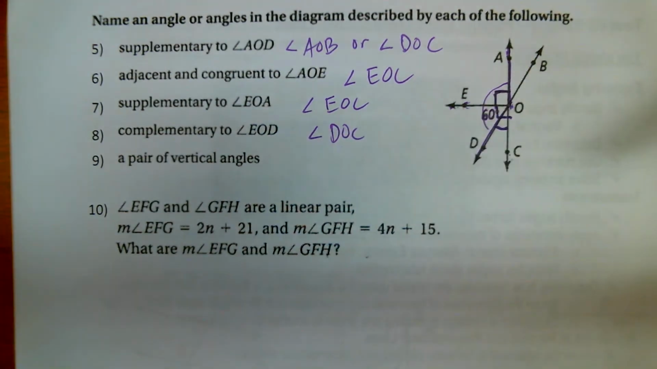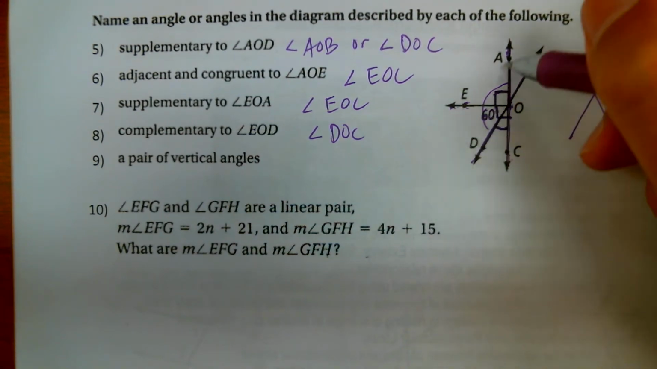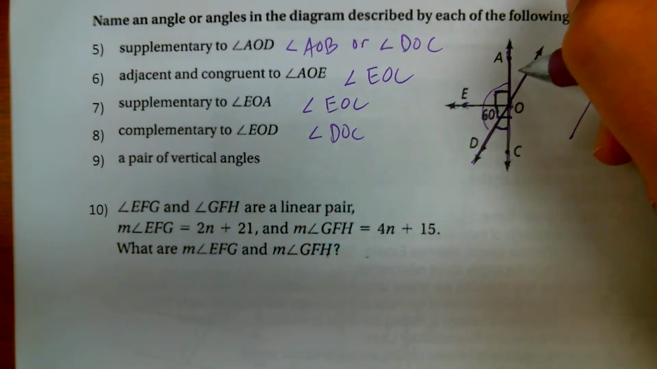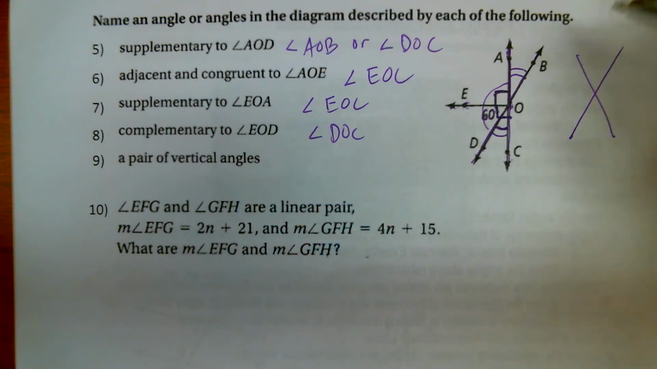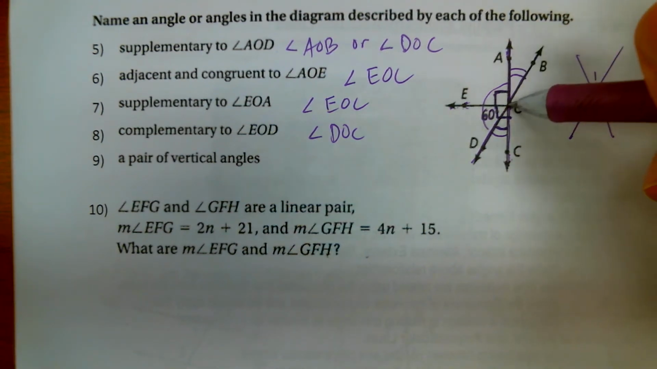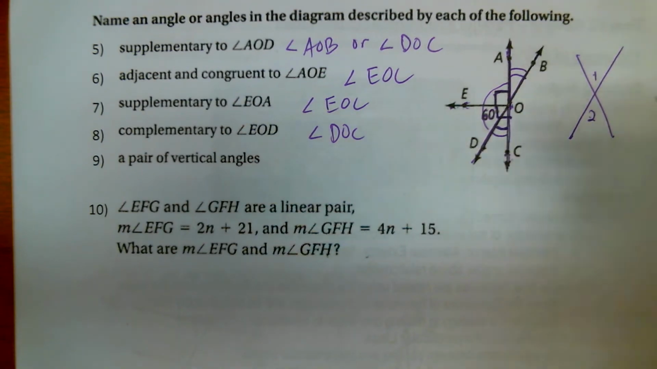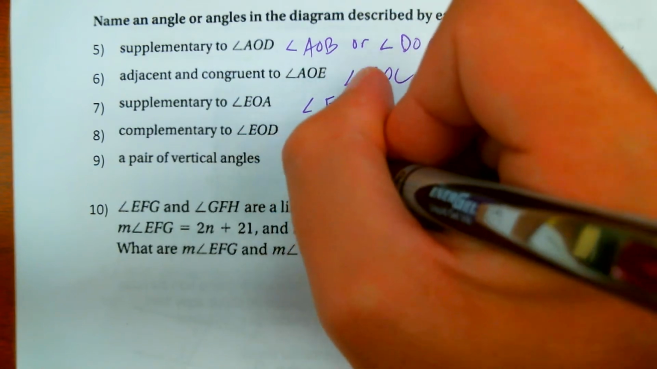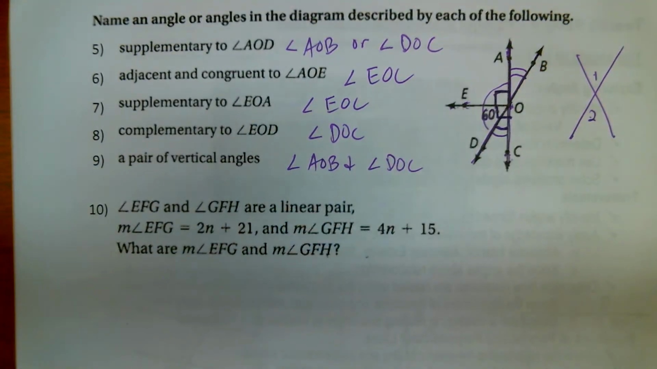A pair of vertical angles. Again, with vertical angles, I'm looking for an X. The only X that we have on this diagram are these two lines right here. Okay, give me a pair of vertical angles. So this angle and this angle would be vertical angles. They're on opposite sides of the X, angles 1 and 2. So I can say angle AOB and angle DOC would be in the little crevice of the X. Angle AOB and angle DOC. There are my vertical angles, and those will always be congruent.